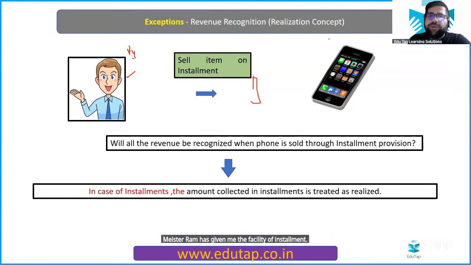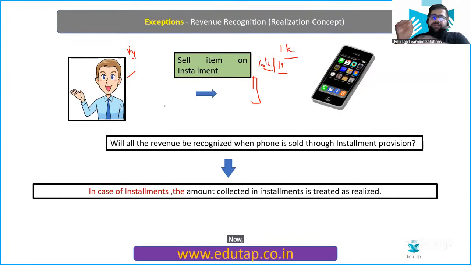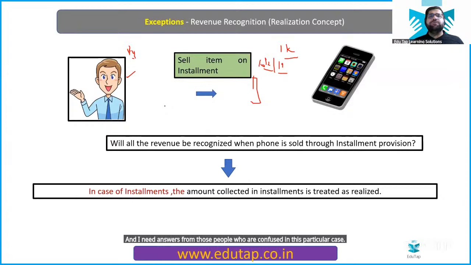What is the installment? The total cost of the phone was 10,000. Simple. And he has given me 10 installments, so each installment is of rupees 1,000. Now, the date of transaction is 1st January itself. But am I paying 10,000 on 1st January? Tell me, am I paying 10,000 on 1st January? And I need answers from those people who are confused in this particular case. The answer is no, right?